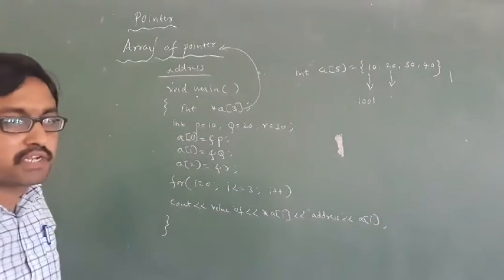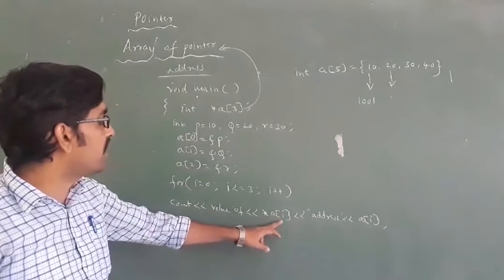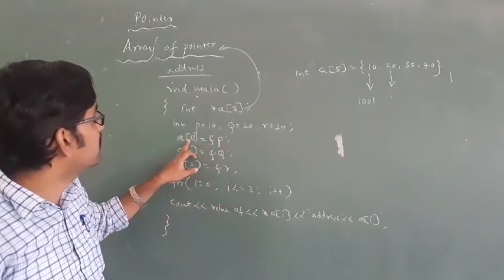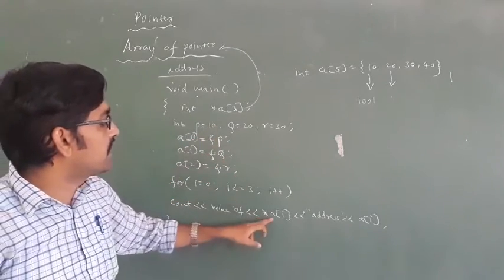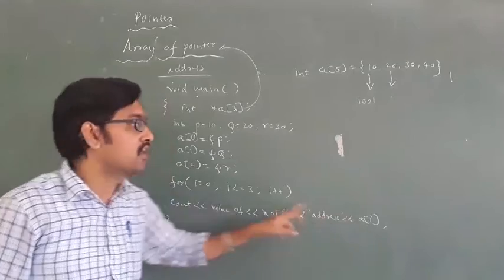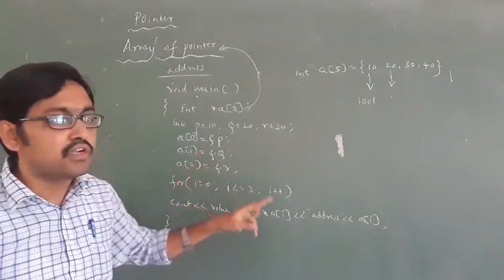Then close the bracket. See what it displays: first, the value of star a of I. Star a of 0, what is there at 0? 10. It displays the address of 10, the address of 20, and the address of 30.